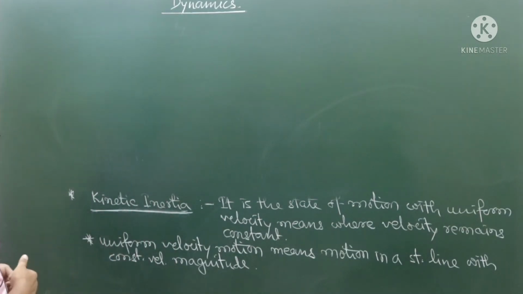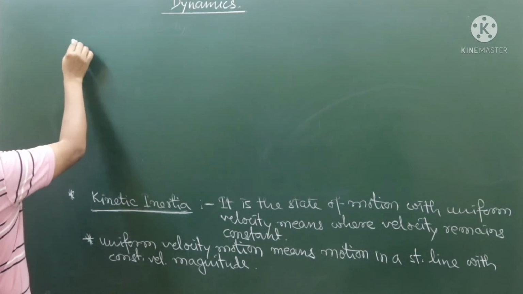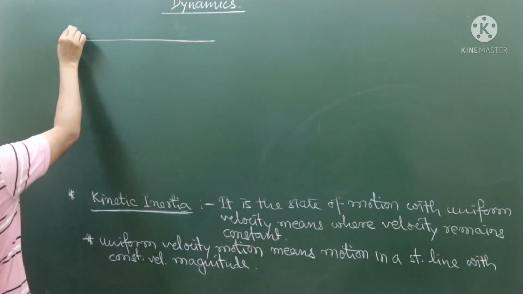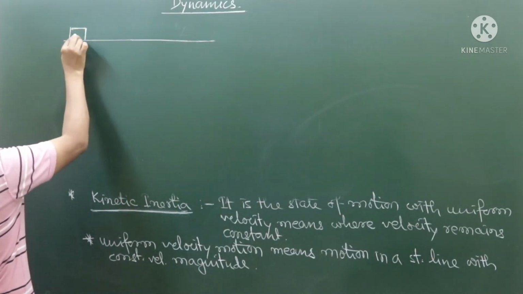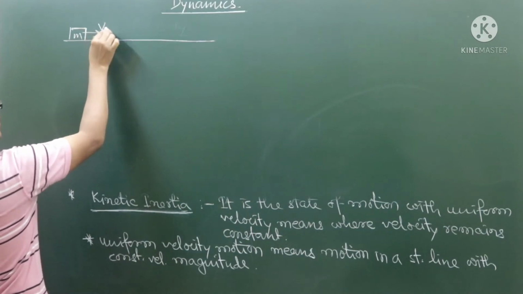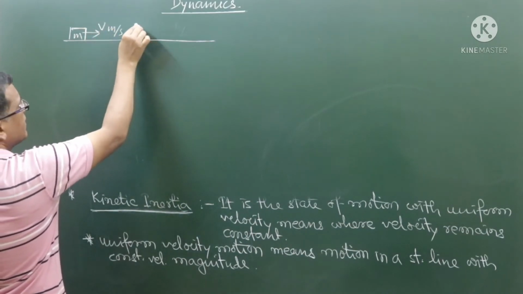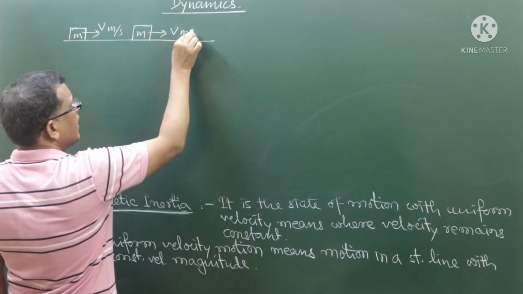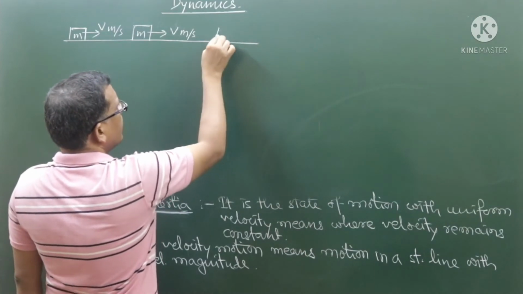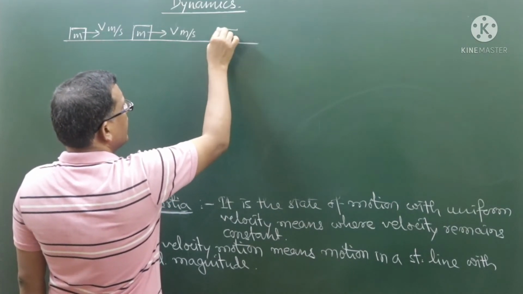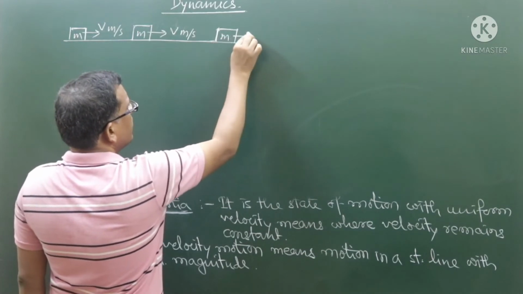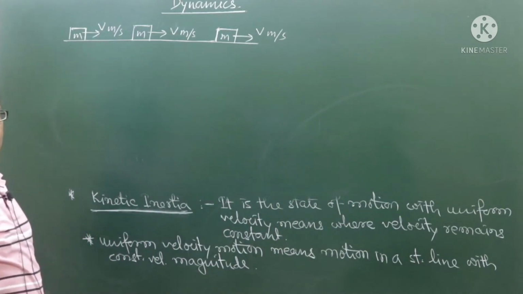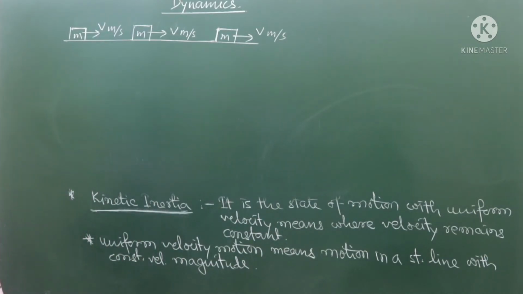So what I want to say is, suppose I draw a straight line. At different instants I can see a particle moving with a velocity v meter per second at various instants during its motion. If I see that its velocity remains the same in magnitude and the same in direction, then it is definitely moving with uniform velocity. This is the meaning of the motion of a particle continuing with uniform velocity.